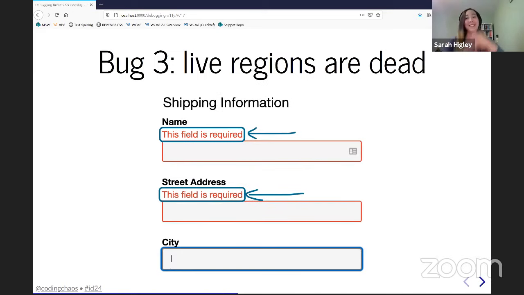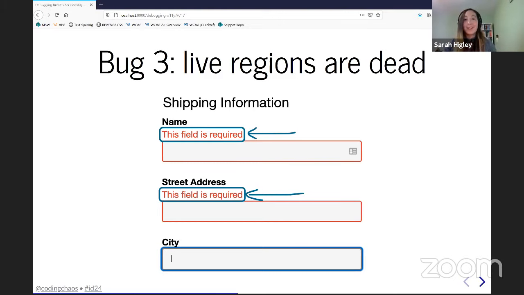Moving on to live regions. Live regions, in contrast, are a very technical and difficult to debug type of issue. I included this one because I tend to see a lot of live region issues get to me, not because everyone is using live regions, but because they're one of the hardest ones to fix and to debug on your own if you haven't done a deep dive into them.